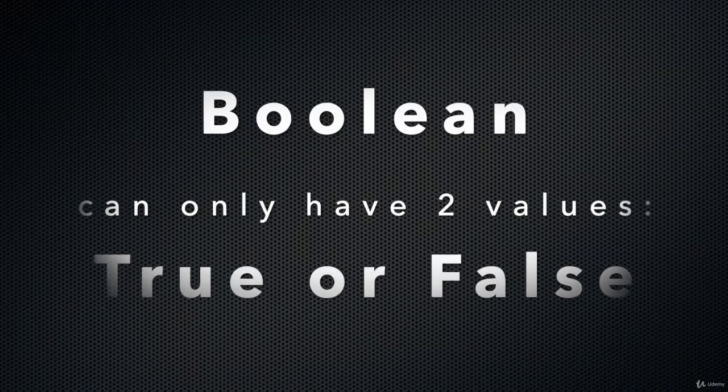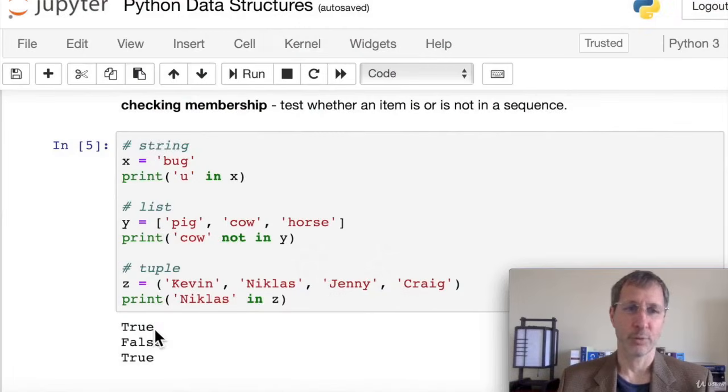In this case, U is in X, so it returns true. Now we have a list: pig, cow, and horse. If we print cow not in Y, it's going to print false because cow is in Y. For a tuple example, we have a tuple here with 4 names. If we print one of those names in Z, we get true because it is in Z. So it's really easy to check membership using in or not in.